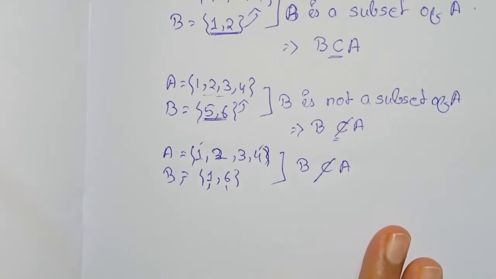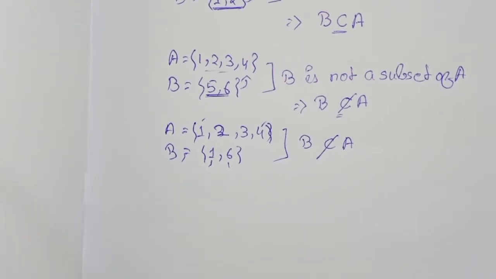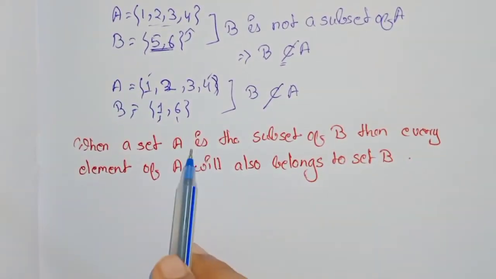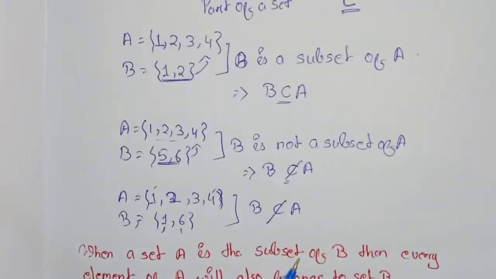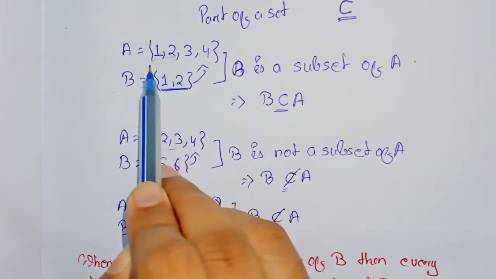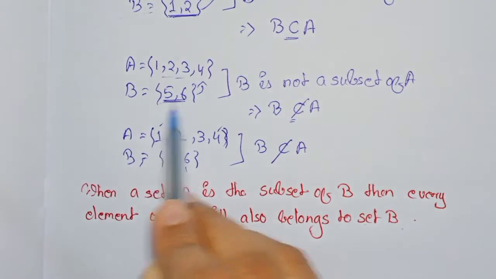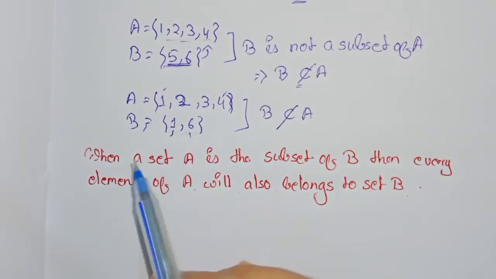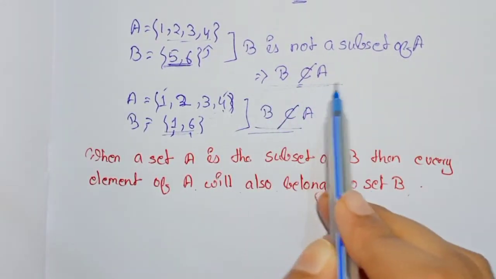So the definition of subset is: when a set A is a subset of B, then every element of A will also belong to set B. In this example, 1 and 2 are the elements of B which are also present in A. So B is a subset of A. But in the other two examples, all the elements of B are not present in A. Here a single element of B or some elements of B were present in A, and in this case it will not be a subset of A.